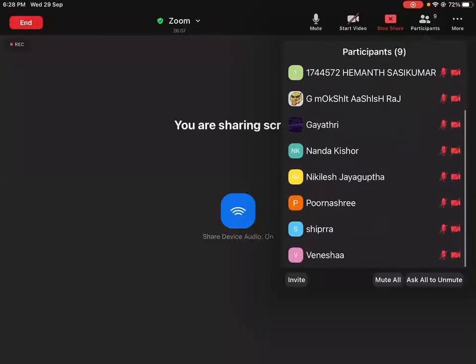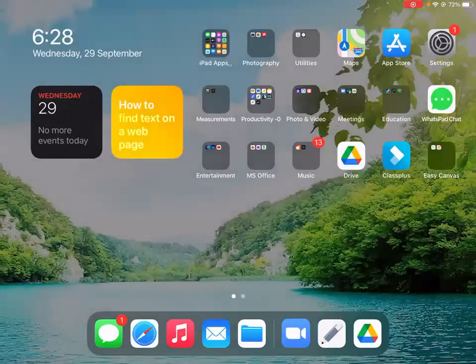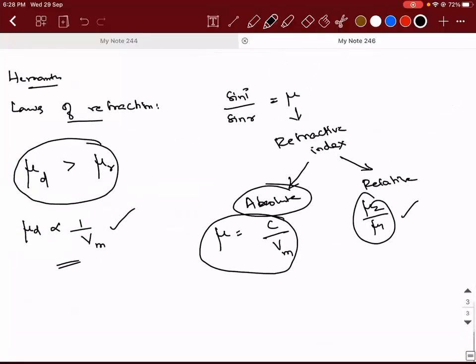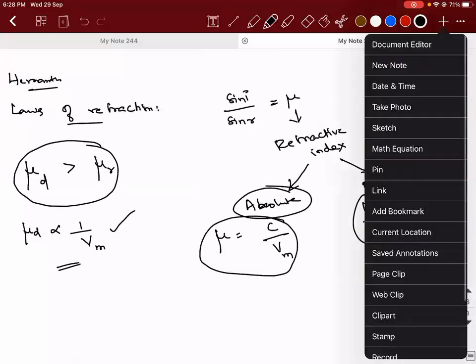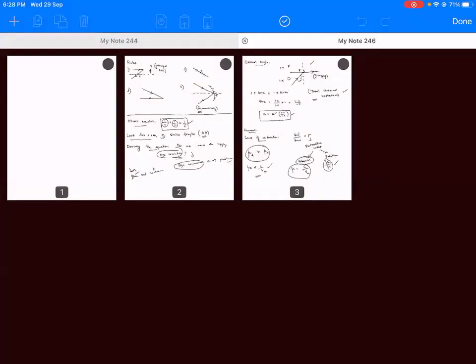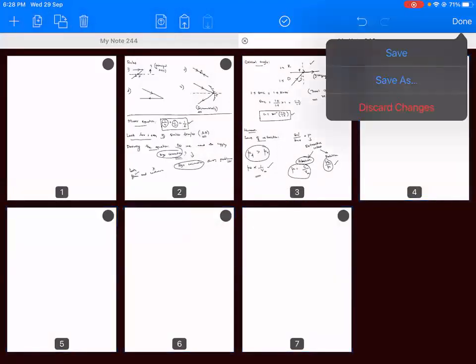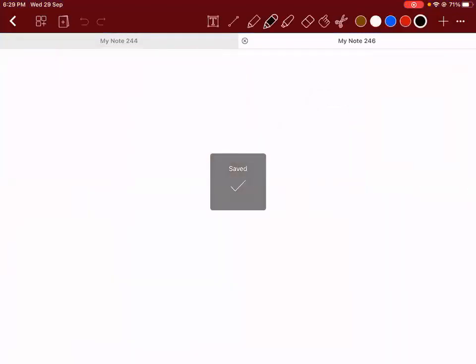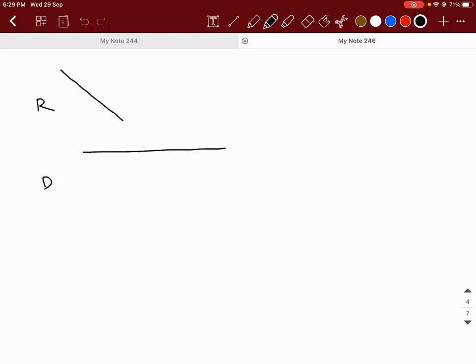Gayatri. For you, the question is, when light travels from rarer to denser medium, what happens to it? The speed decreases, sir.